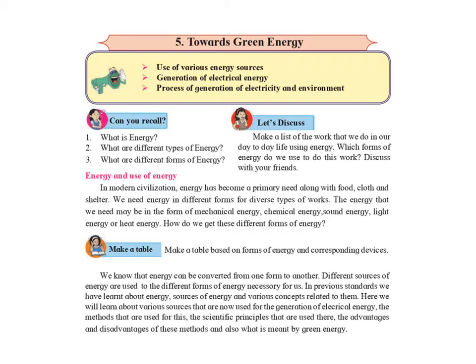Can you recall what is energy? We have learned the definition of energy in the lower class: energy is the capacity of a body to perform work. What are the different types of energy? The different types of energy are potential energy and kinetic energy. What are the different forms of energy? The different forms of energy are mechanical energy, heat energy, light energy, sound energy, chemical energy, etc.